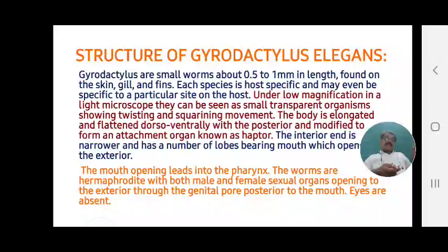Some parasites attack only the caudal fin, some only the pectoral fin, some only the intestine, some only the gills, and some the stomach or the intestine. So these parasites are species specific, as well as host specific, and are found at a particular site.